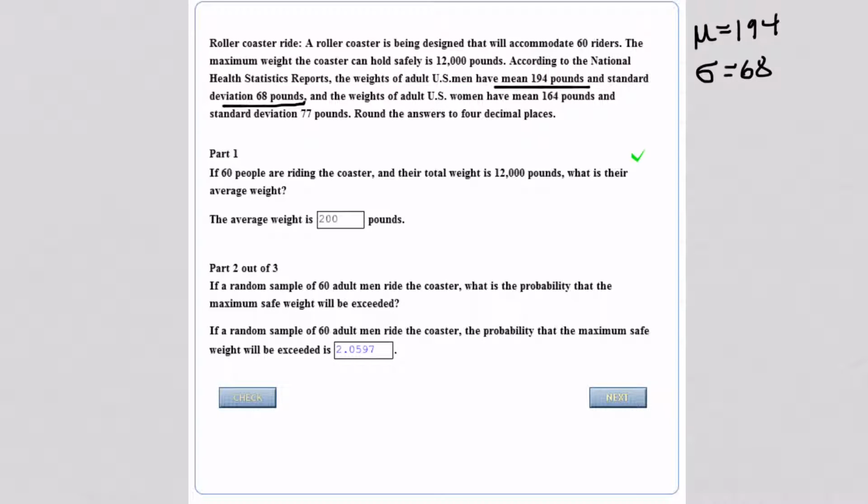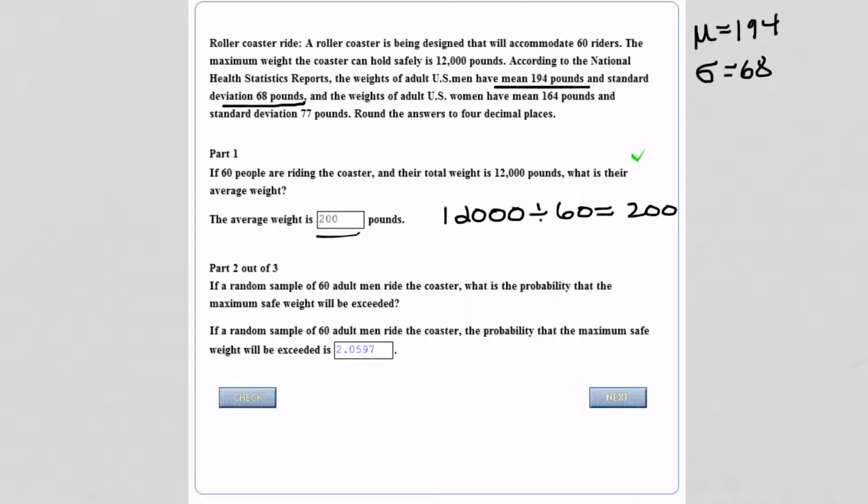Okay, now we have 60 people on a roller coaster and total weight is 12,000 pounds. What is their average weight? So I'll take the 12,000 divided by 60, and that gives me 200. So that's how we get 200 for part 1.